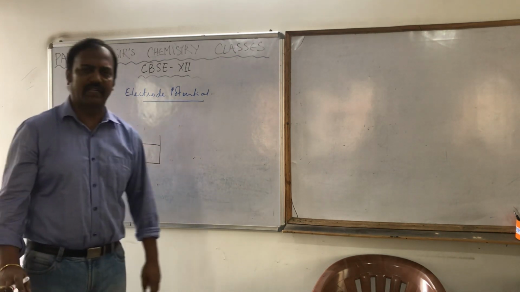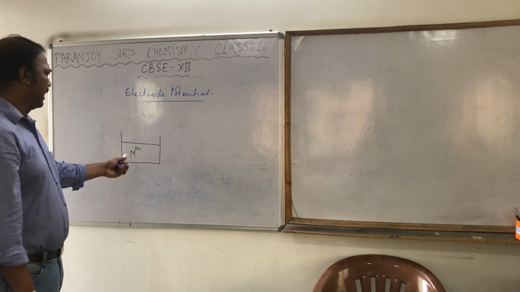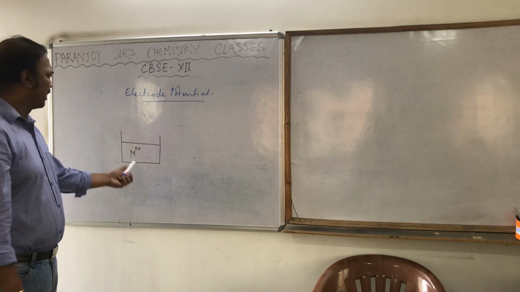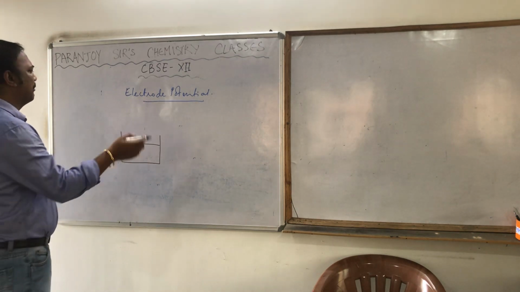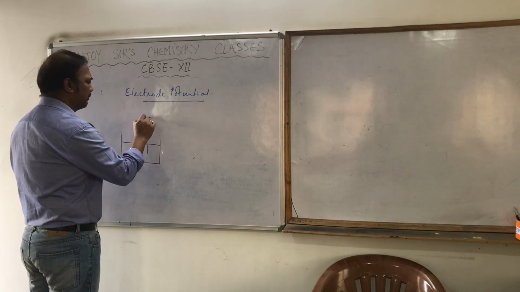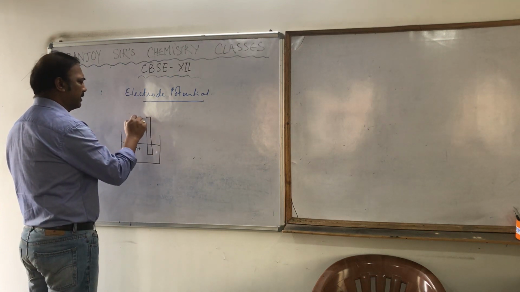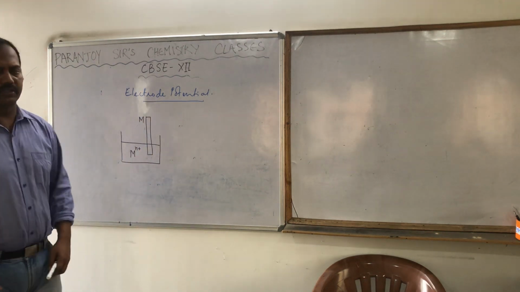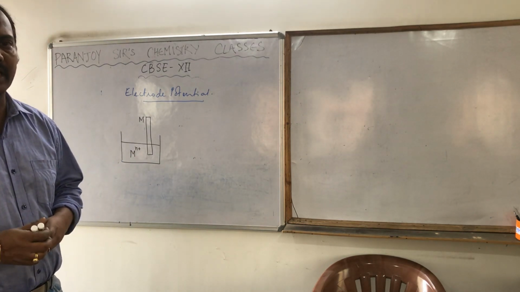So whatever M is, it can be Na+, Al3+, Cu2+, or whatever it is. And the same metal strip is dipped in it. What may happen?